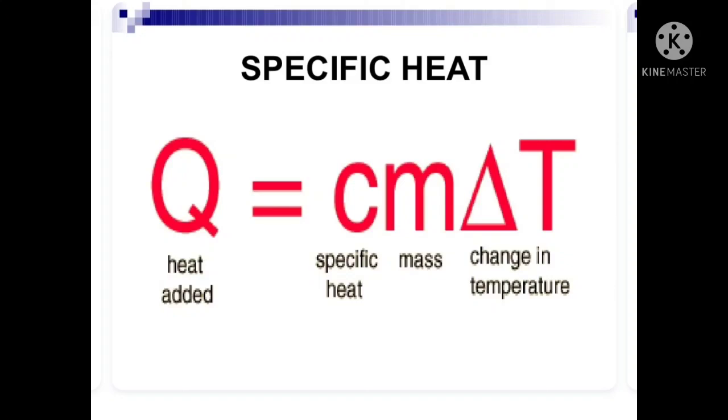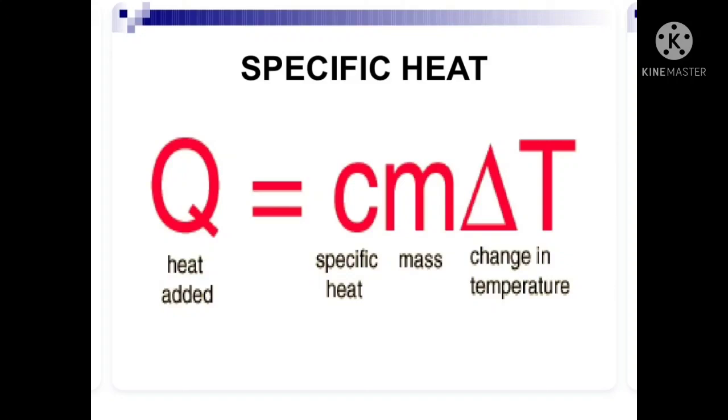We have two types of specific heats. Number one is specific heat at constant pressure, Cp, and the other is specific heat at constant volume, Cv. Cp and Cv values are very important to solve problems on specific heat and heat addition.